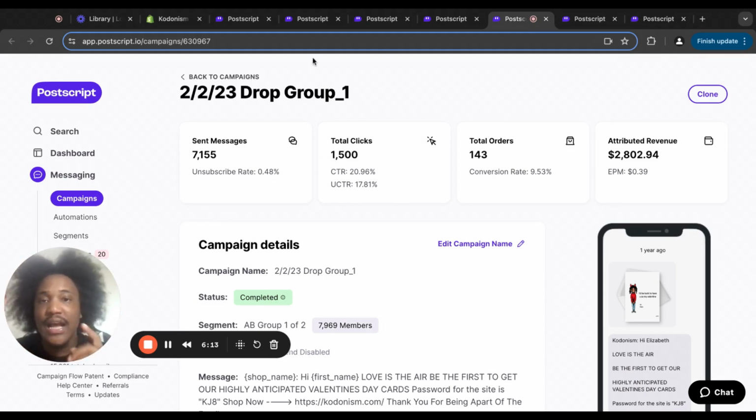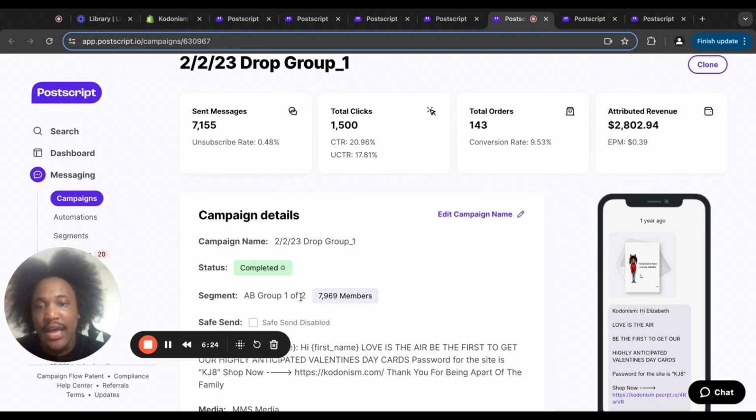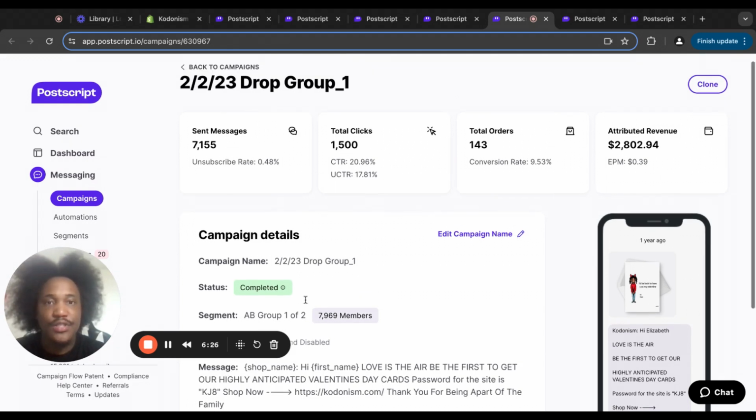So boom, I A/B tested this. I split tested this message so that it sent to one half of my subscribers and I sent another message to my other half of my subscribers. That's why it says segment A/B group 1 or 2. So sometimes I split test. Sometimes I like to see, hey, if I put an image in here, will more people click on it? Or if I don't do an image, will more people click on it? And I change the wording all the time.